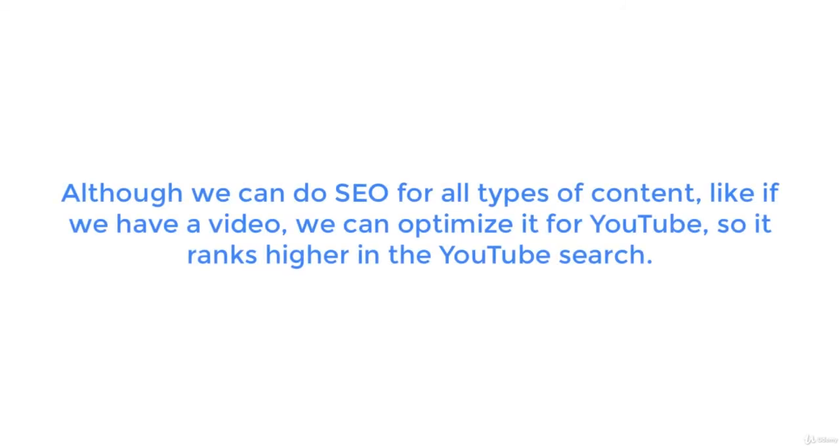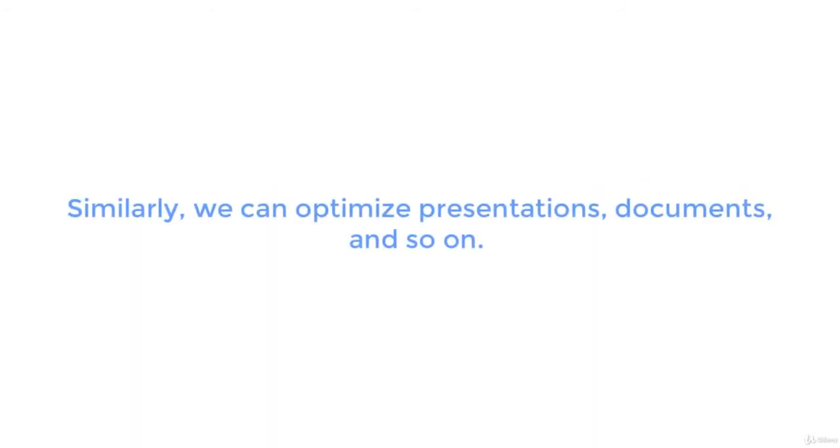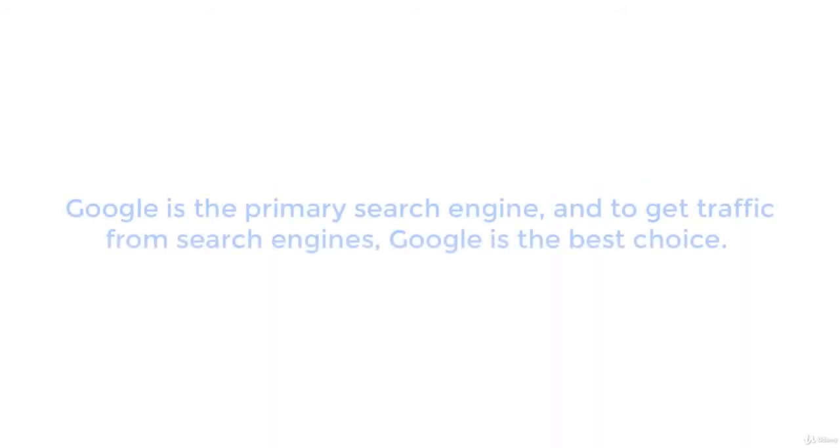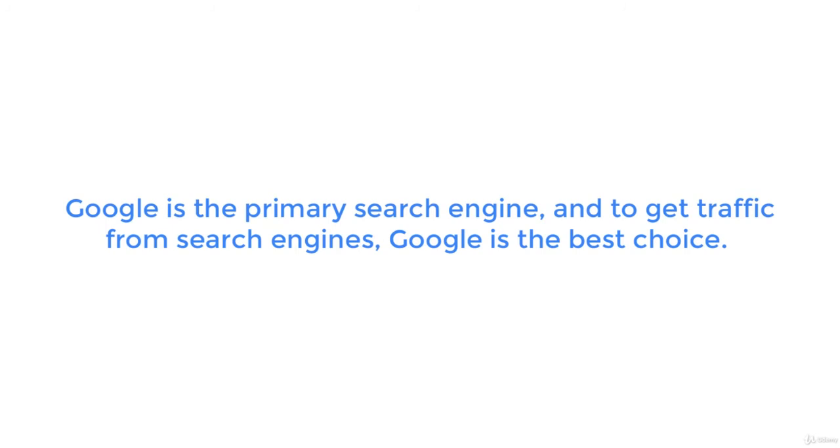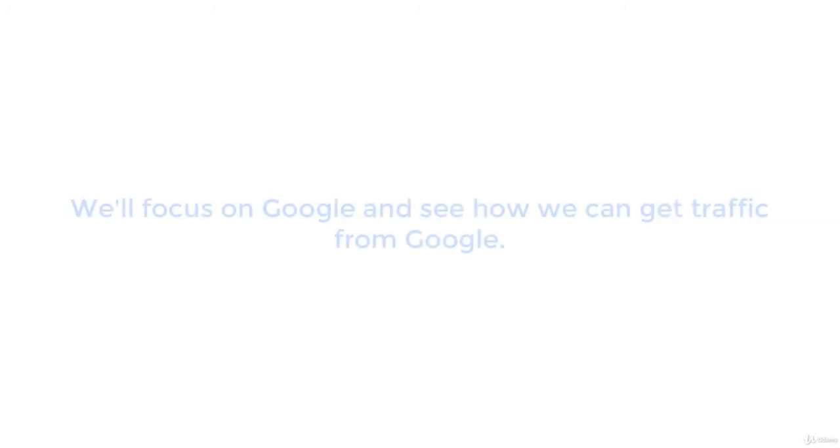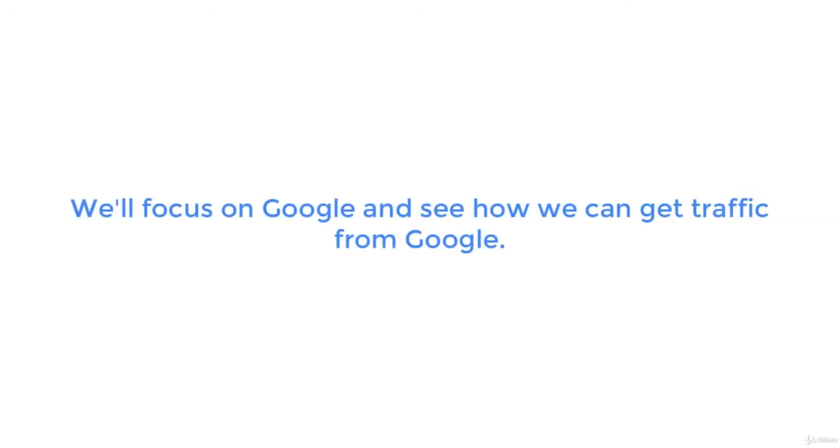Although we can do SEO for all types of content, like if we have a video, we can optimize it for YouTube so it ranks higher in the YouTube search. Similarly, we can optimize presentations, documents, and so on. But Google is the primary and most popular search engine, and to get traffic from search engines to your website, Google is the best choice. So in this course, we'll focus on Google and see how we can get traffic from Google.